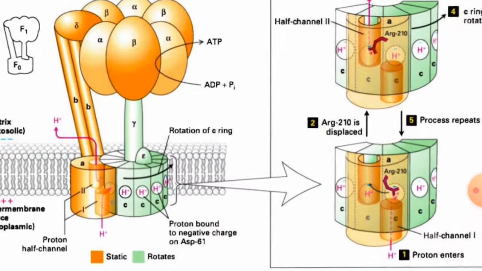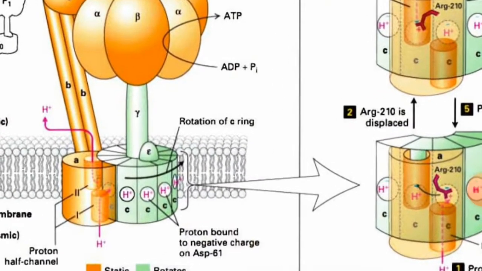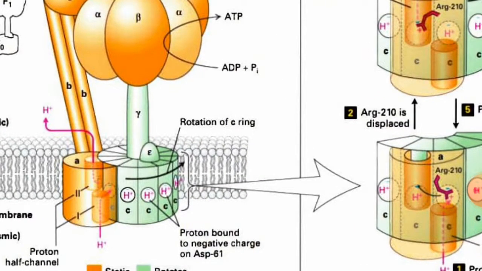Each subunit of the C ring is made up of two alpha helices, which centrally contain the aspartic acid, aspartate, in a deprotonated form, so it has high affinity towards proton binding.